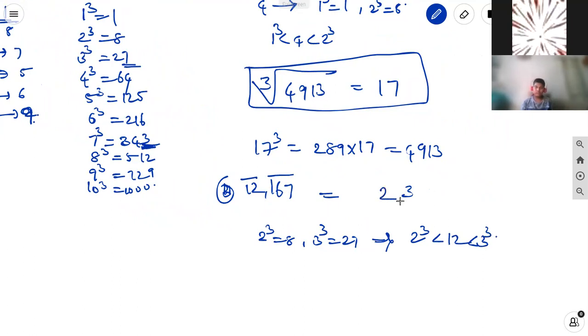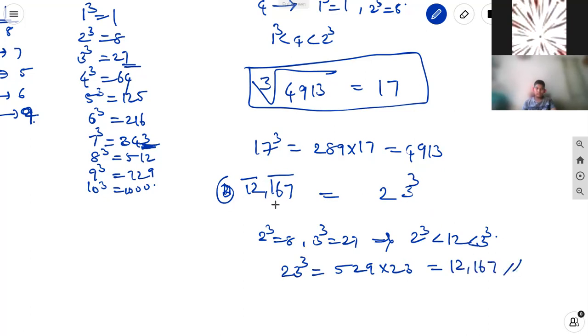Again, we can find out the cube of 23. 23 into 23 is equal to 529. 23 cube is equal to 529 into 23, which is equal to 12,167.